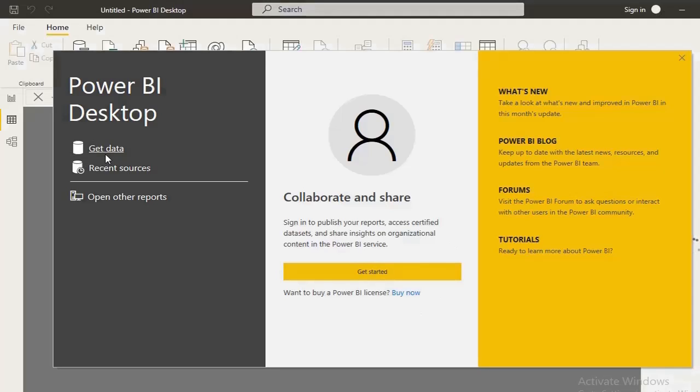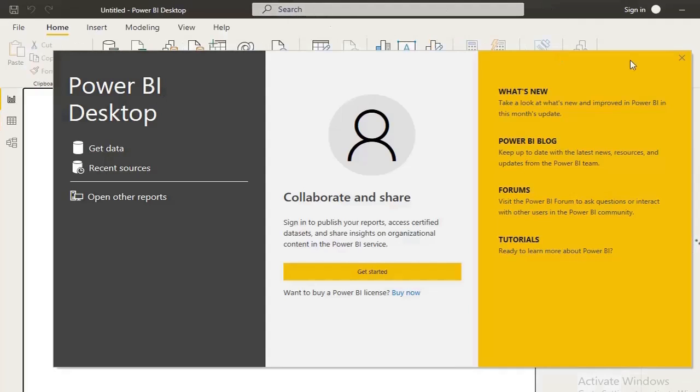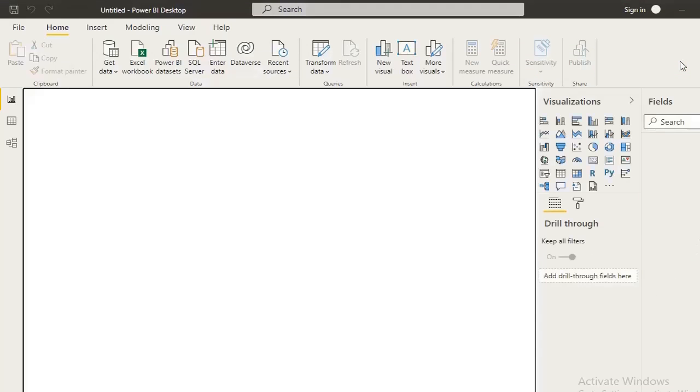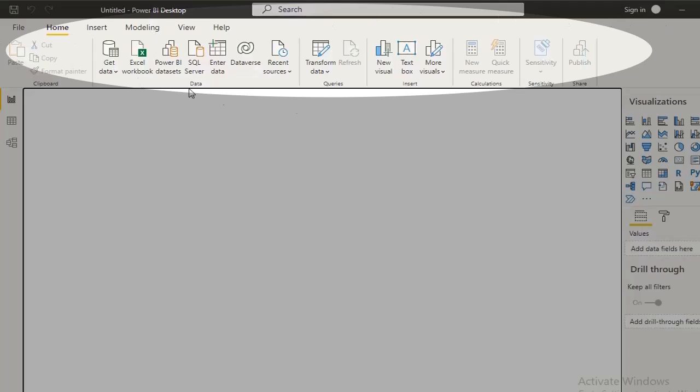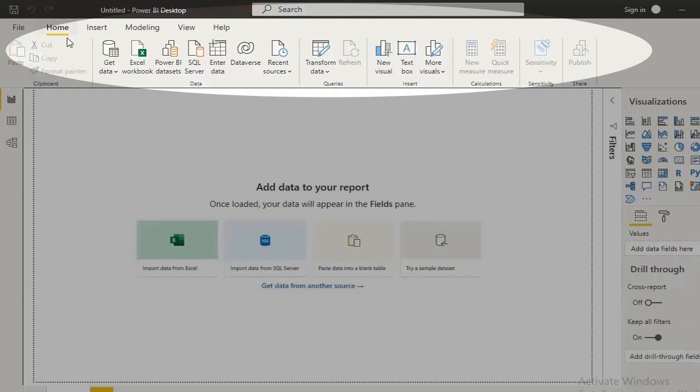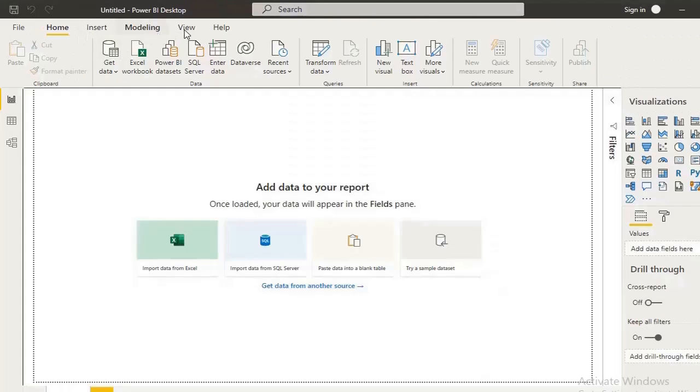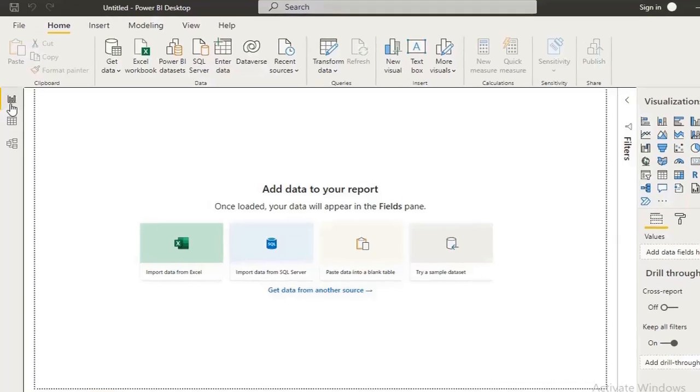We can insert data from this screen also. Just closing this screen, let us look at the interface of Power BI. So guys, these are the options that we have: Home, Insert, Modeling, View. This is the report view, the graph option, basically the visualization part.